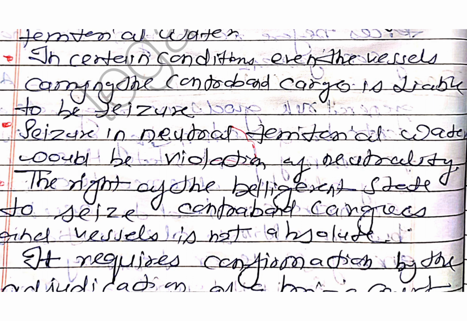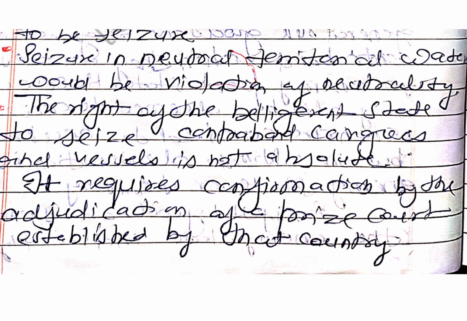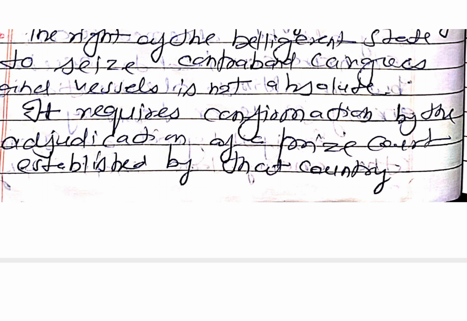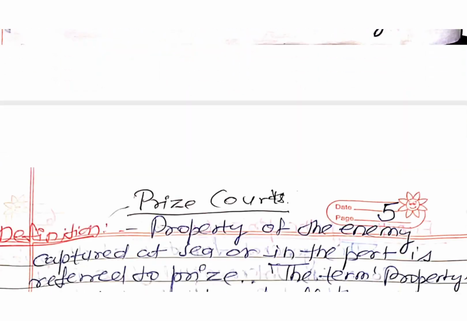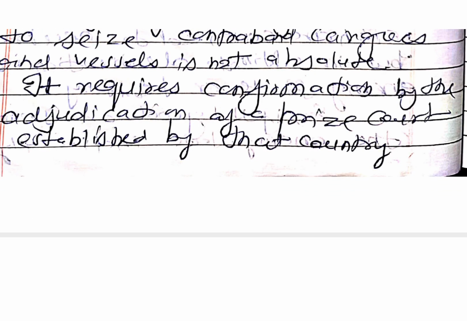Third, seizure in neutral territorial water would be a violation of neutrality. Fourth, the right of the belligerent state to seize the contraband cargoes and vessels is not an absolute right. And the last one is, it requires confirmation by the adjudication of the prize court established by that country.